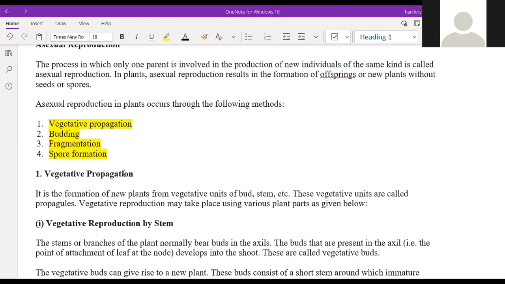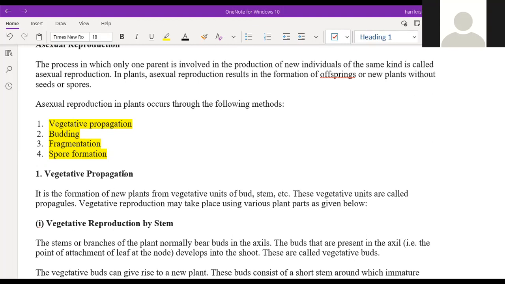And in the case of budding, I don't know deeply what happens, sir, but I think it's with the help of buds. And fragmentation, Jade told the example of algae. Amoeba also does binary fission, and that also comes under fragmentation only.